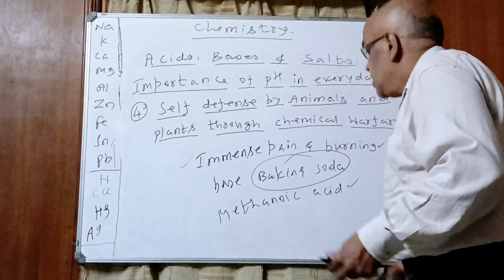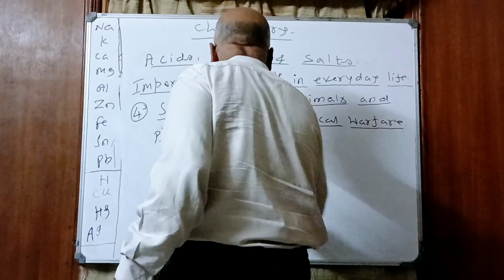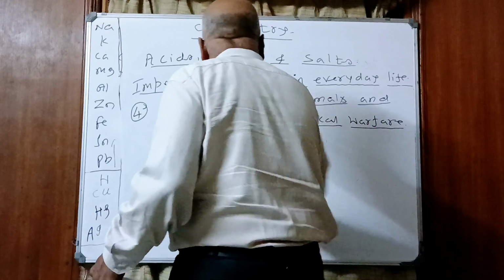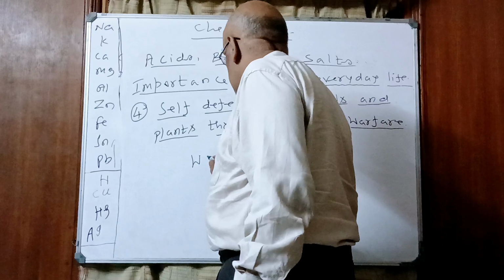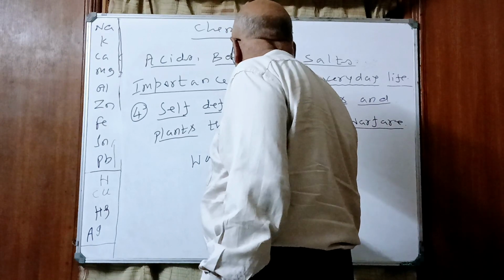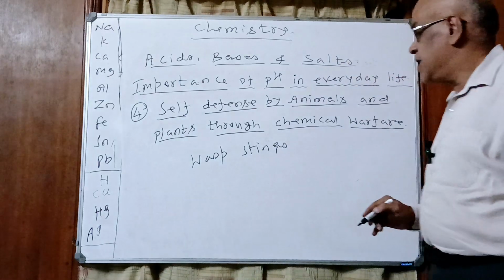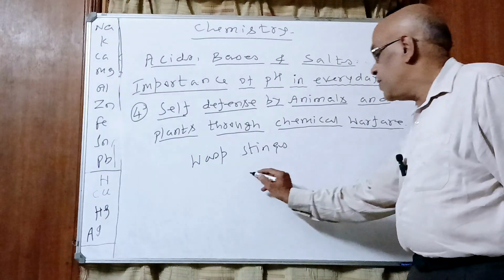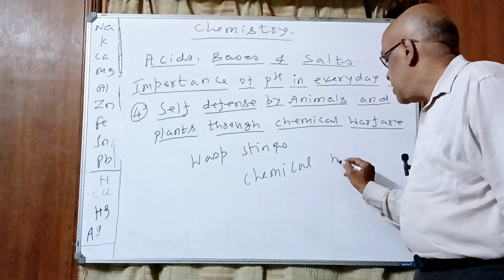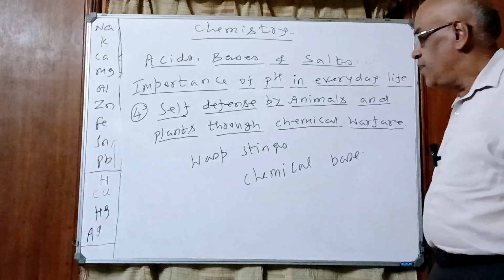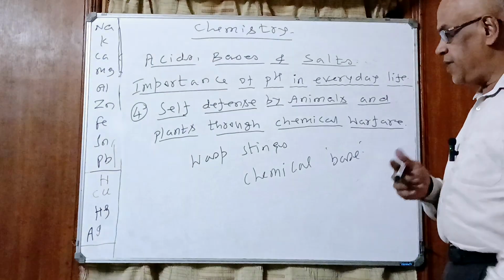Yes or no, children? And you will be surprised, there is another insect called the wasp. When it stings, it releases a chemical into our body. What is that chemical? It is a base. The chemical released by a wasp sting is a base. It is surprising. It releases a base, so again we have pain and burning.